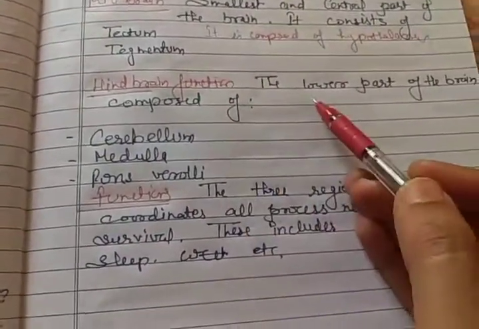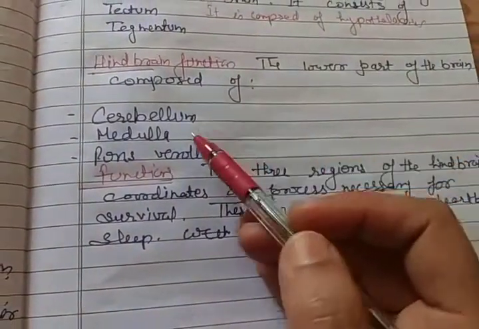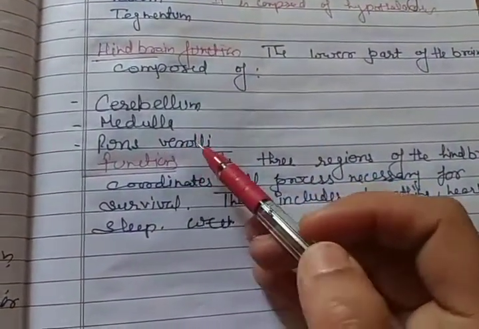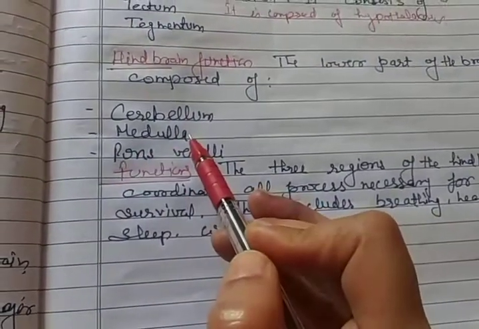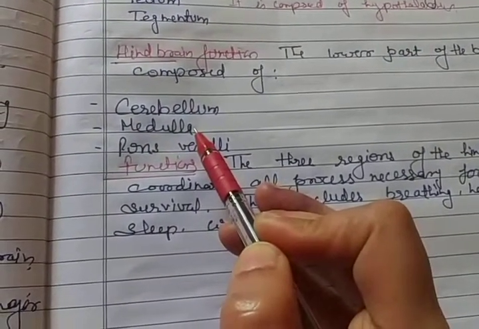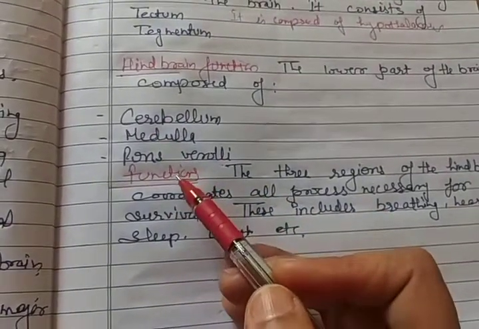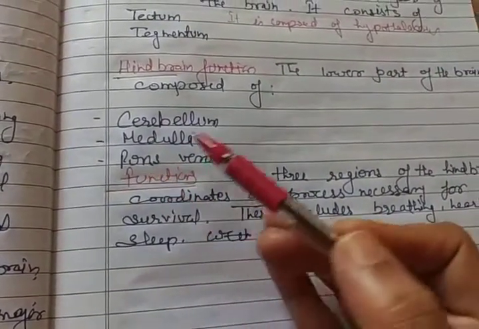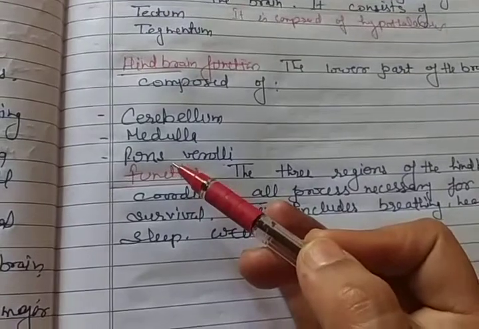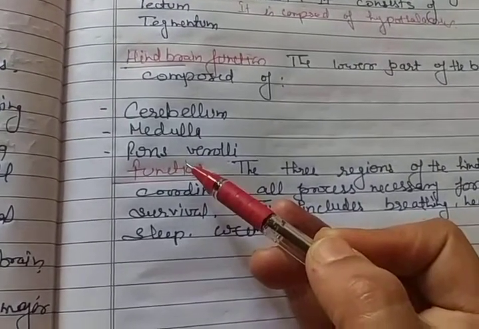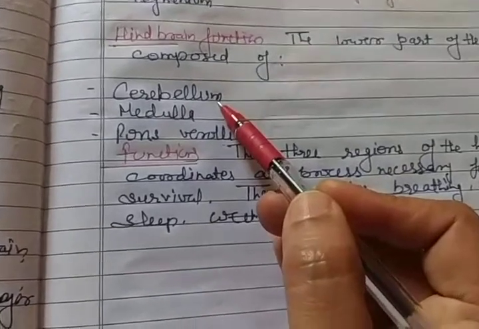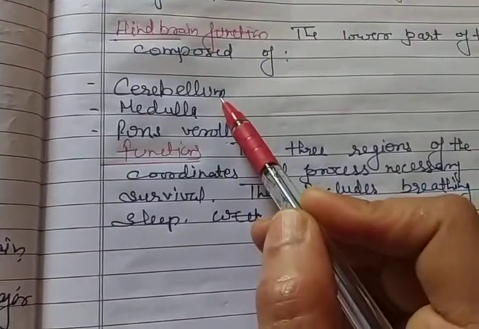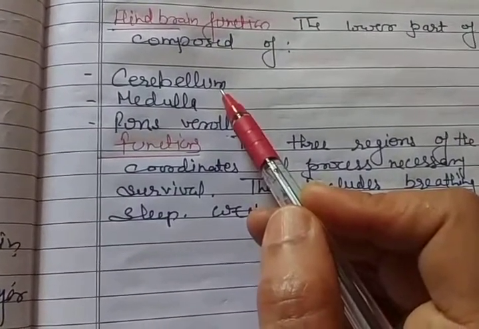Now the hindbrain is the lower part of the brain and consists of the cerebellum, medulla and pons varolii. The cerebellum is the second largest part of the brain. It controls all the voluntary movements of the body, which are under our control.